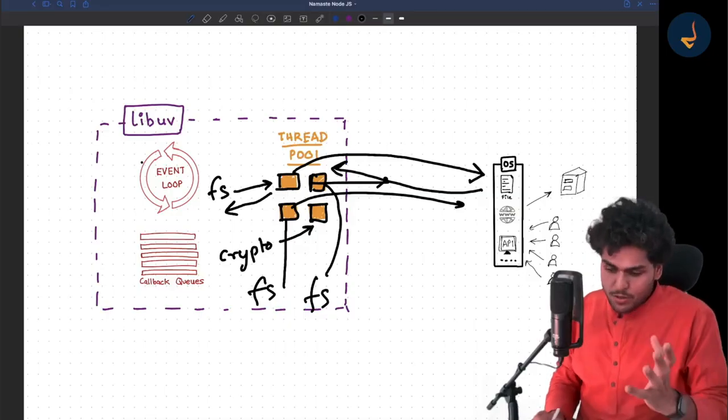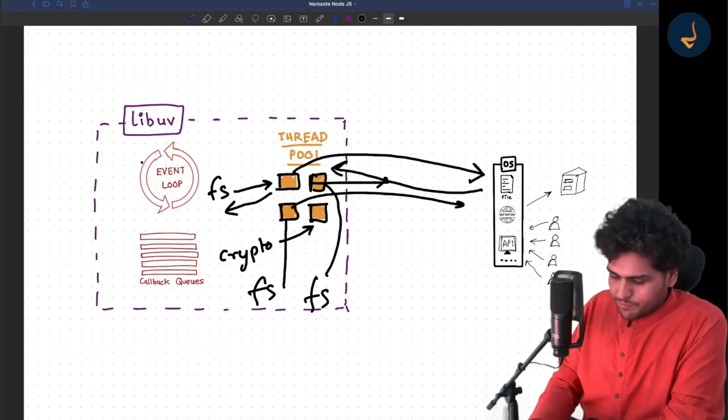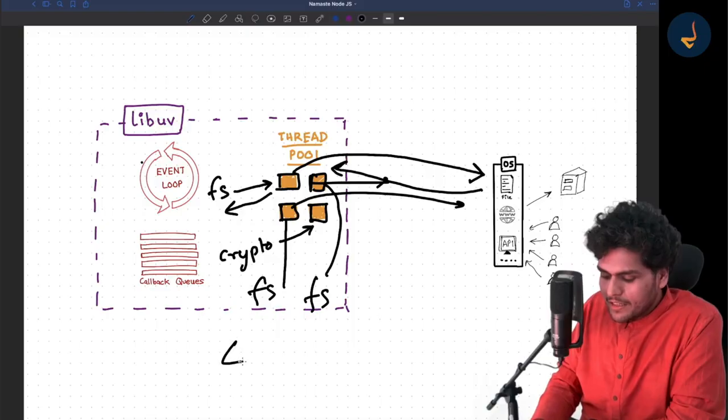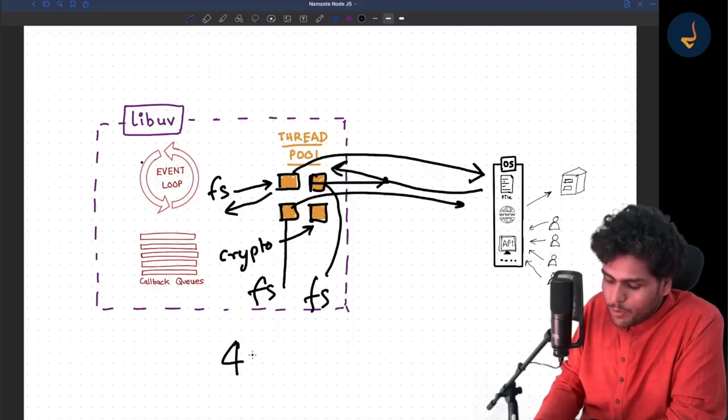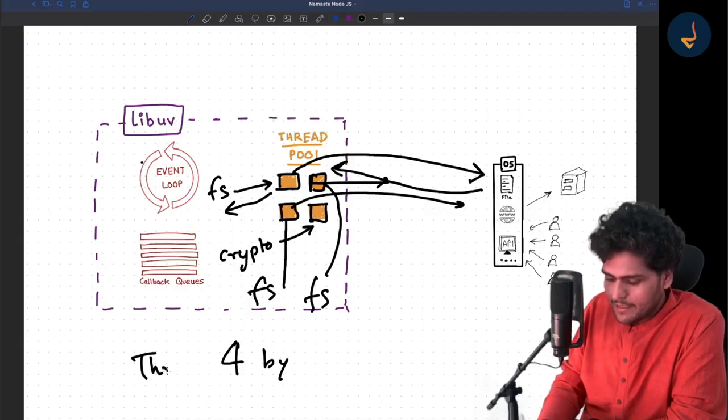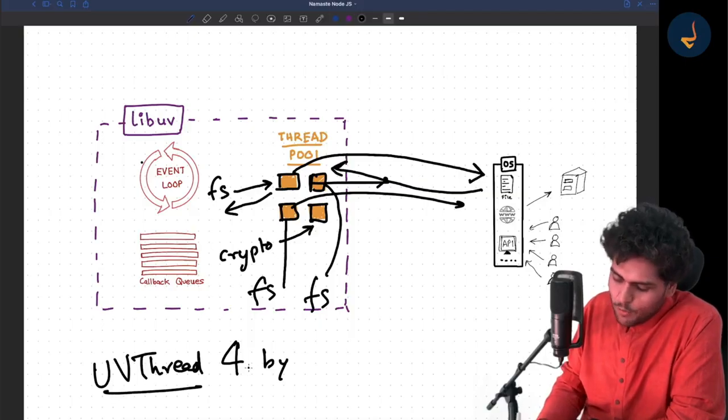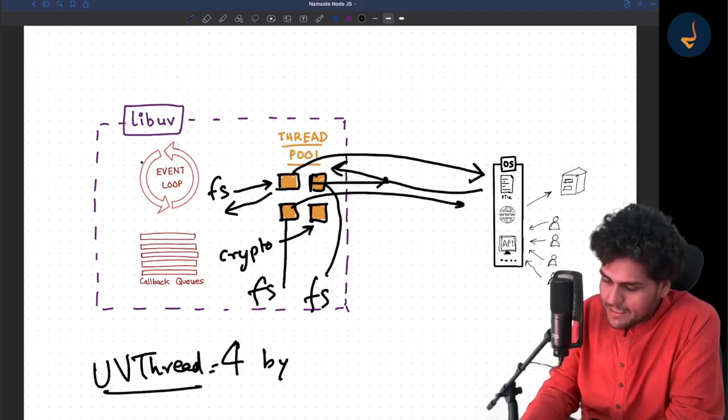Now let me tell you one more thing. In Node.js, the size of the thread pool is 4 by default. 4 threads. This is known as the UV thread pool.